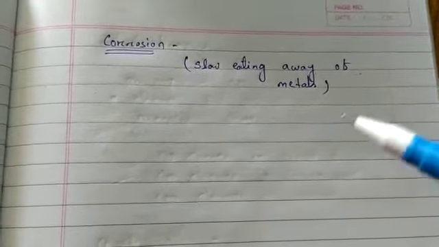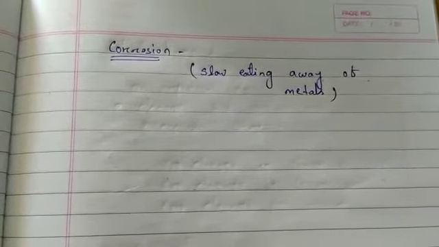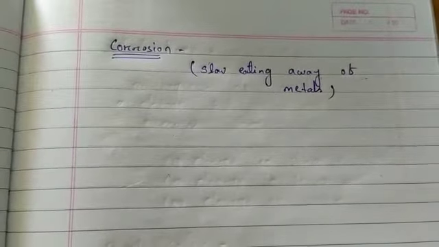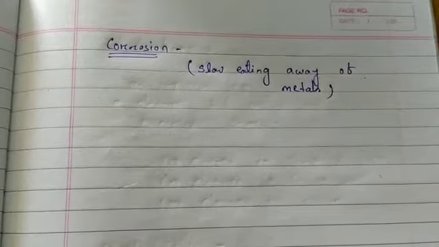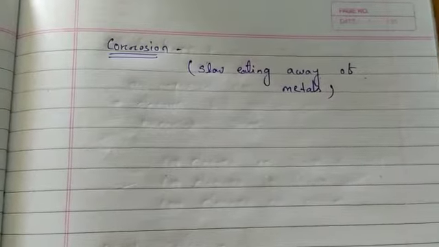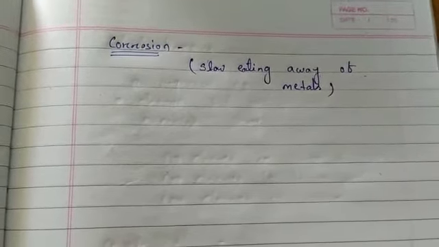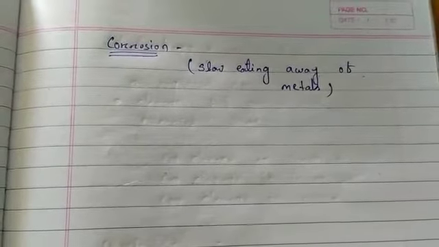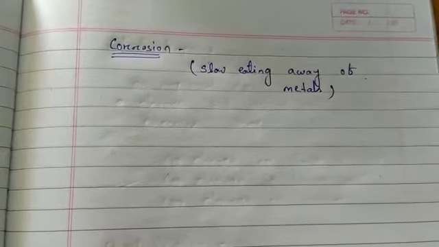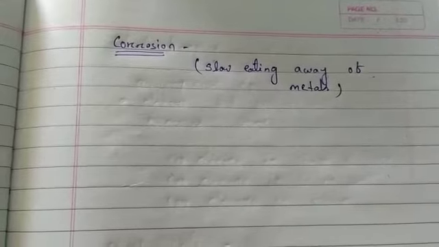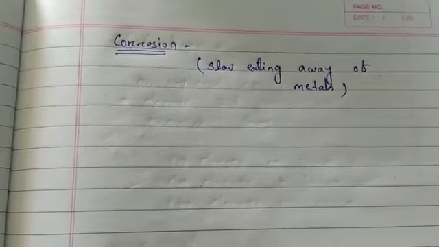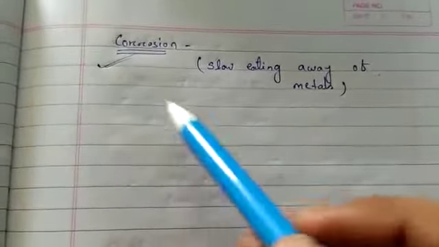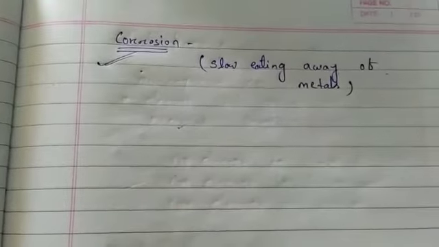So we can say that corrosion is the slow eating away of metals when exposed to air and moisture. Metals like iron, copper, silver corrode very easily. The corrosion of iron is called rusting. So when metals are exposed to air and moisture, the slow eating away of metal is called corrosion. The corrosion of iron is called rusting.